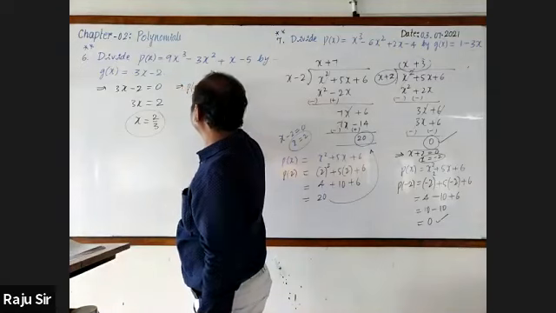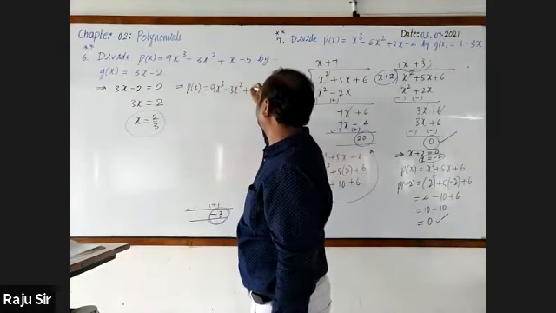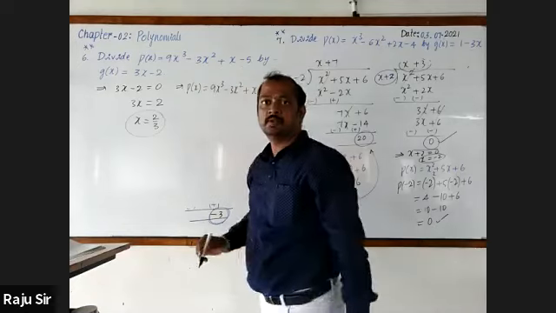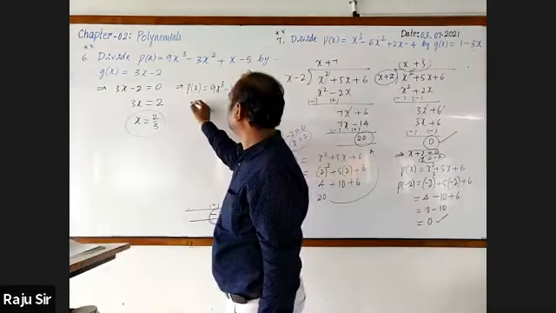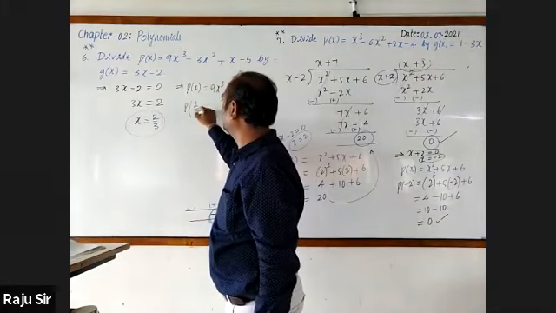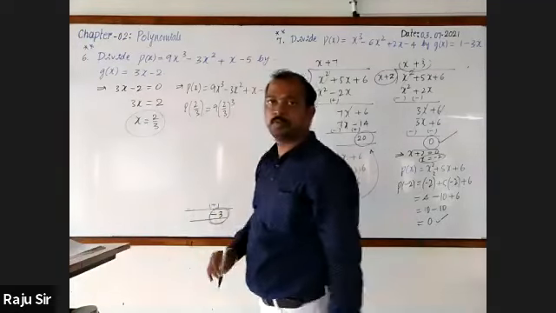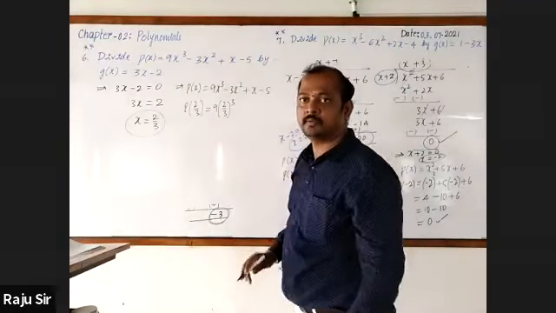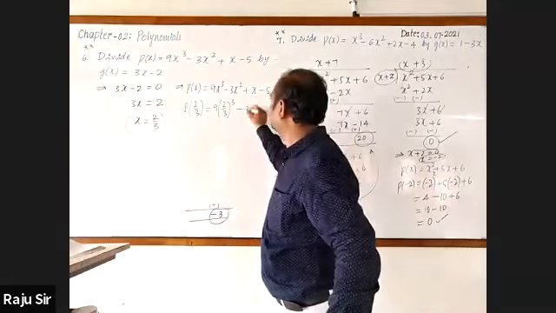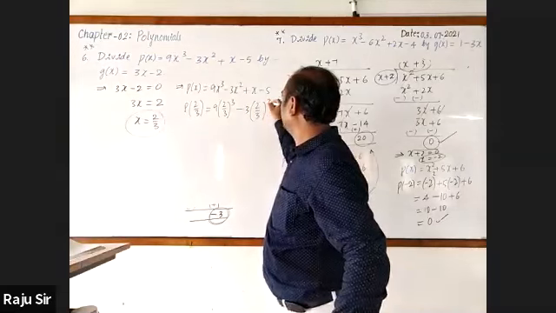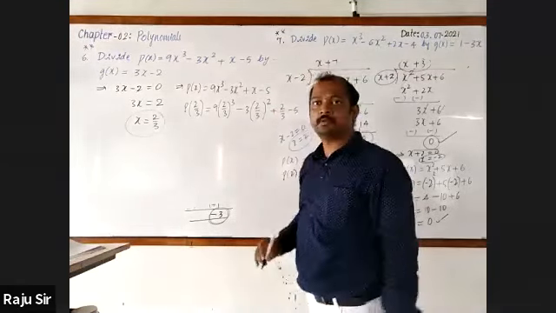P of x is equal to 9x cube minus 3x square plus x minus 5. Let me substitute 2 by 3 in place of x. P of 2 by 3 is equal to 9 into (2 by 3) whole cube minus 3 into (2 by 3) whole square plus 2 by 3 minus 5.